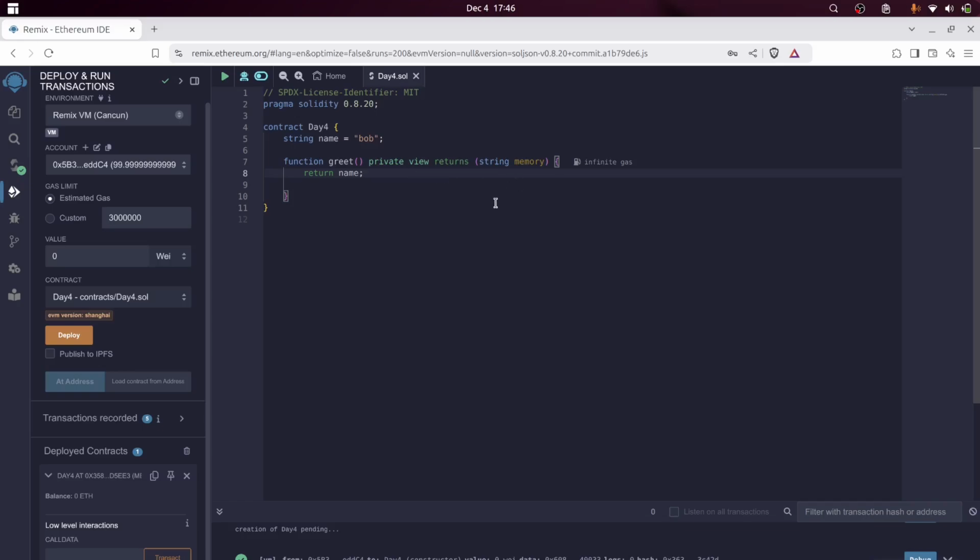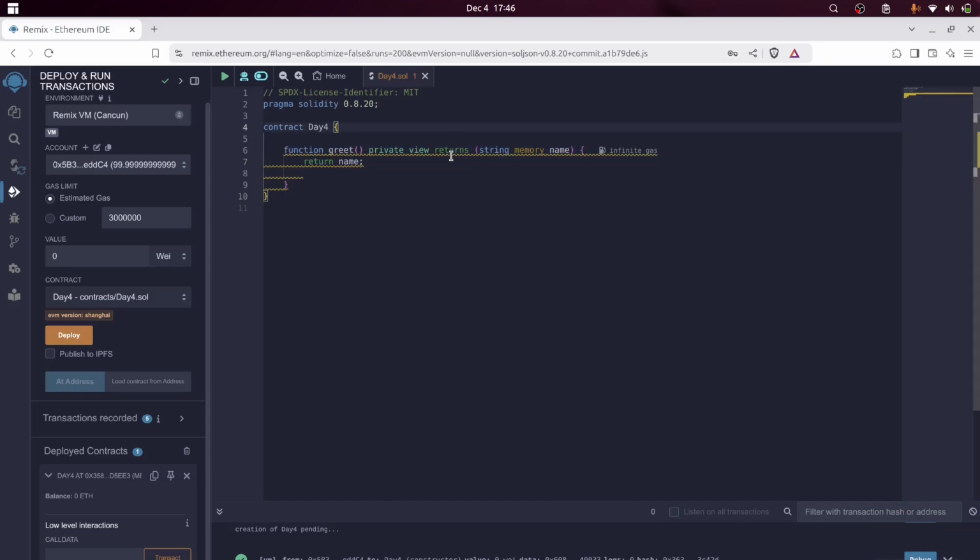There is one more variation which you might have to know. Let's remove this variable and this as well. I'll assign a name, let's say Bob, and we'll make it pure because it does not use any variables. Now I haven't mentioned any return statement inside the function.